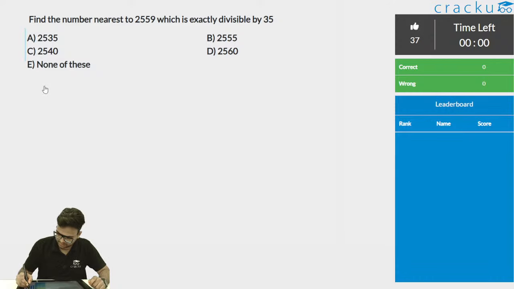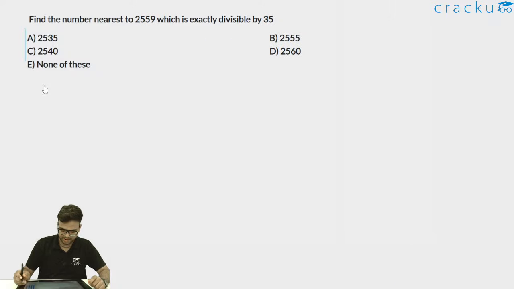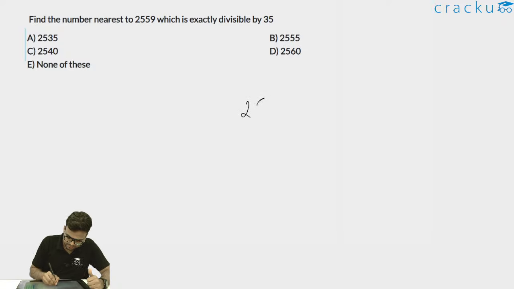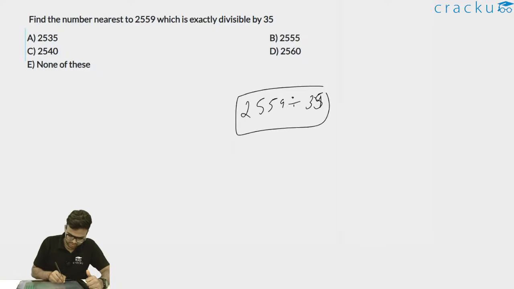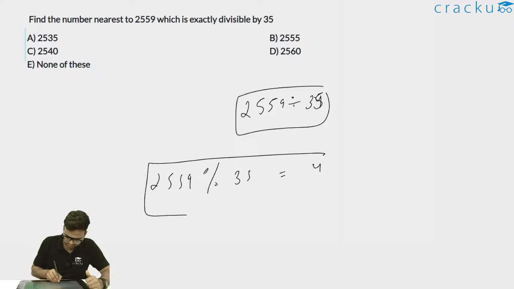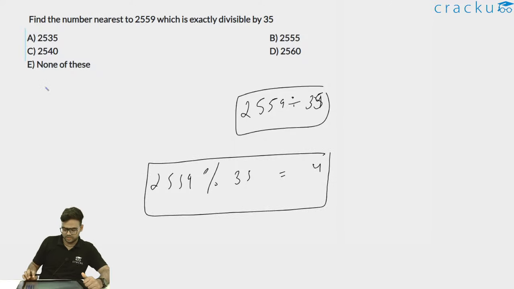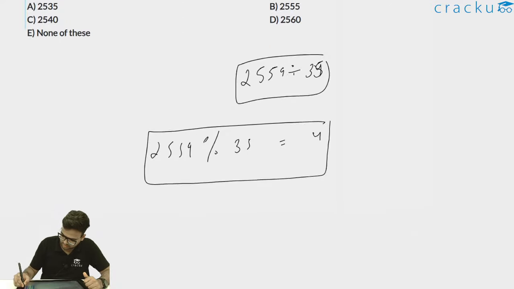We have to find the number nearest to 2559 which is exactly divisible by 35. So you don't have to do anything. You just have to divide it by 35 to get the exact number. So when you divide 2559 by 35, the remainder, when you do 2559 mod 35, you'll get 4 as the remainder. Let me explain how I got 4.